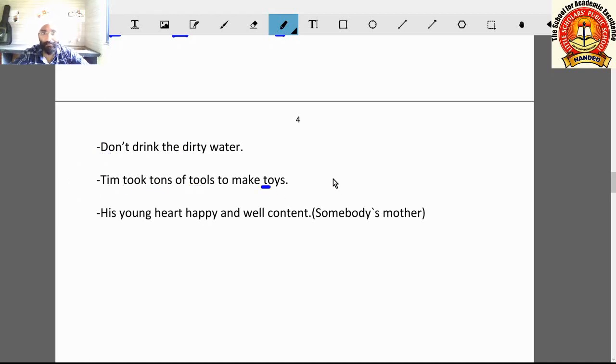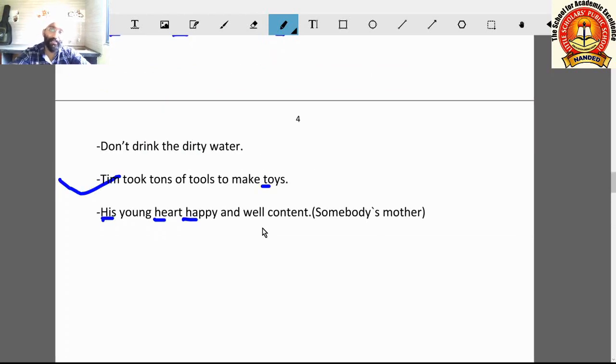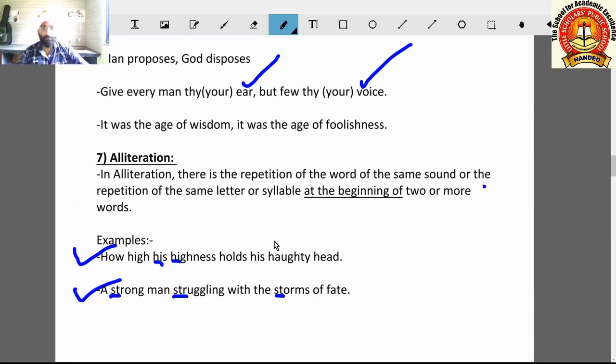The alphabet and the sound of T is repeated here. This is why it is alliteration. Next example: he is young, hearty, happy and well content. His H, hearty, H, happy. These sounds are repeated. The H sound is repeated here. So this is how we have seen 7 figures of speech.